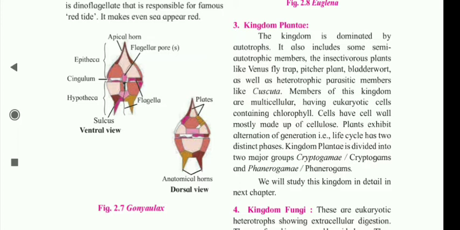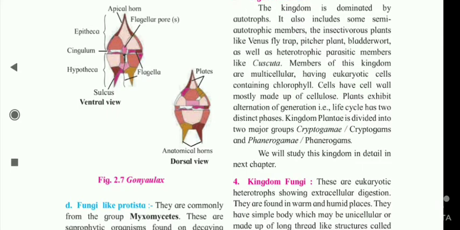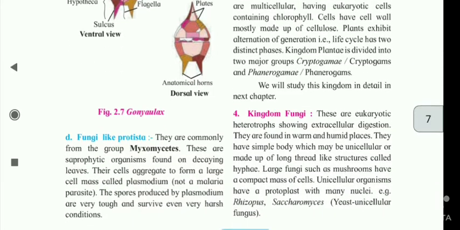Cells have a cell wall mostly made up of cellulose. Plants exhibit alternation of generation, that is, the life cycle has two distinct phases. Kingdom Plantae is divided into two major groups, cryptogam and phanerogam. We will study this kingdom in detail in the next chapter.